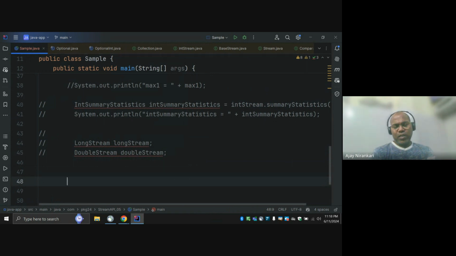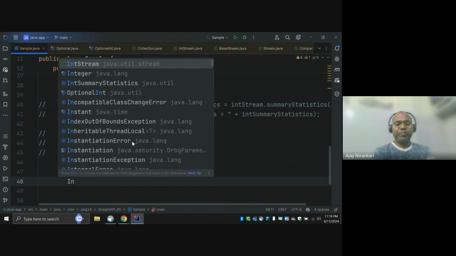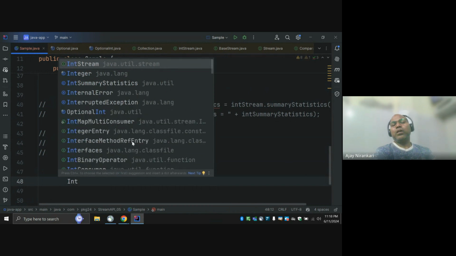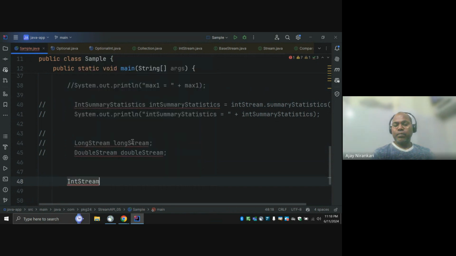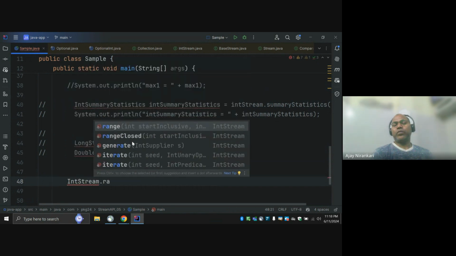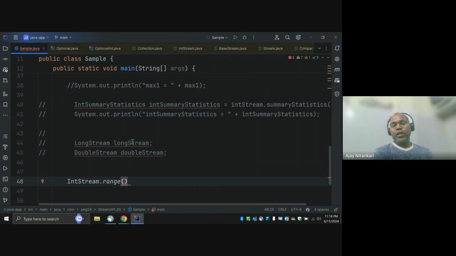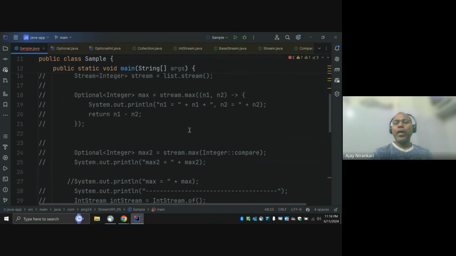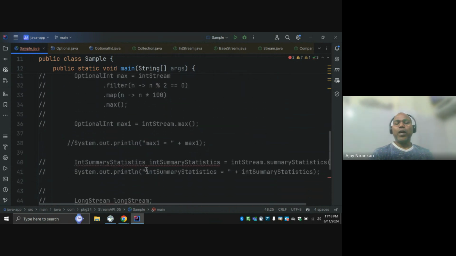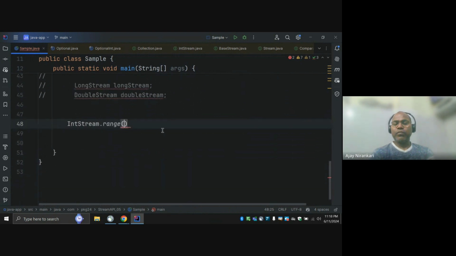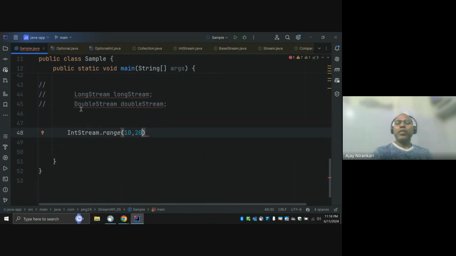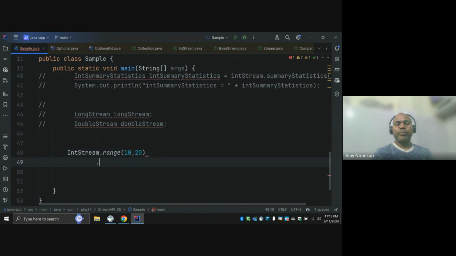Here I just want to convey that IntStream has other generator functions, right? Notice we have one function, range. Instead of manually writing the numbers 1 2 3 4 5 here, I say let's start from 10 to 20. That takes the numbers in that range, and I just say dot forEach.